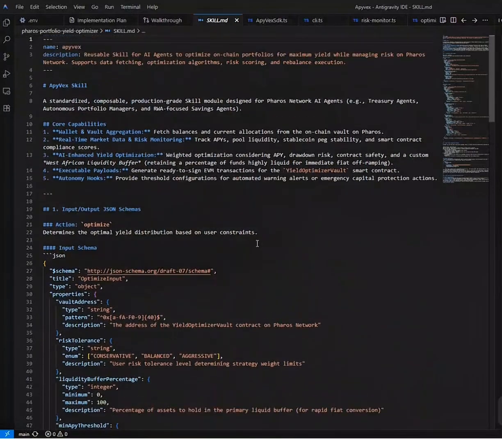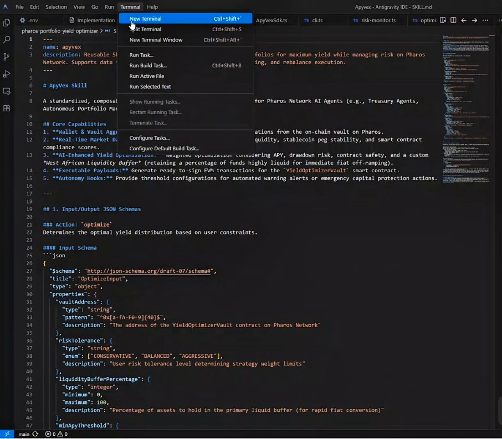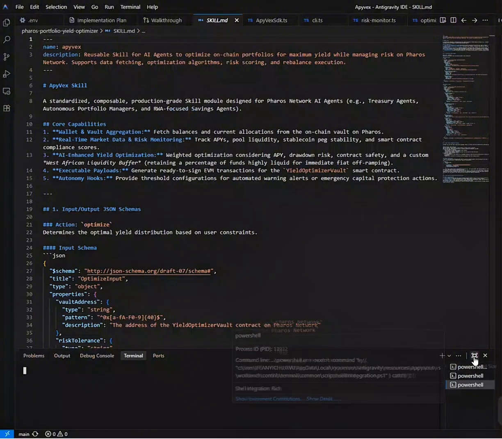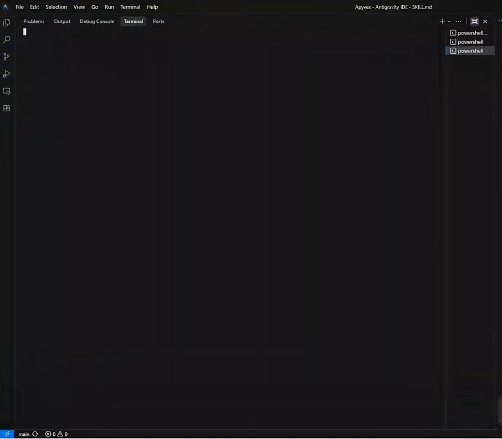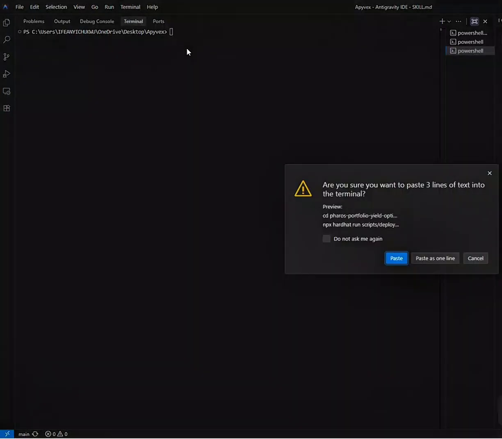Okay, so let's open our terminal, expand this. So first, let's look at a live run. Before we proceed, we need to navigate into our project directory and run our deployment scripts on the Pharos Atlantic Testnet. So what this does is